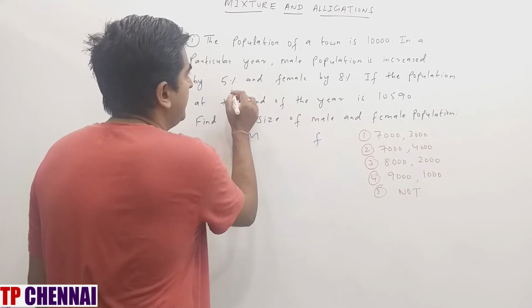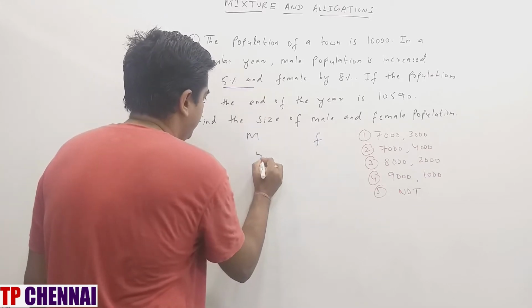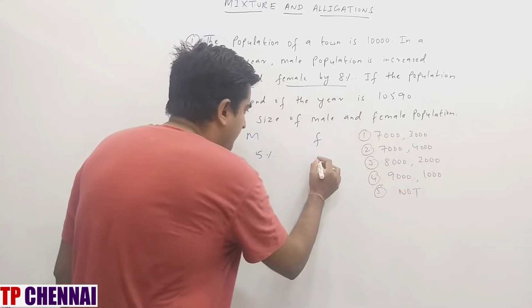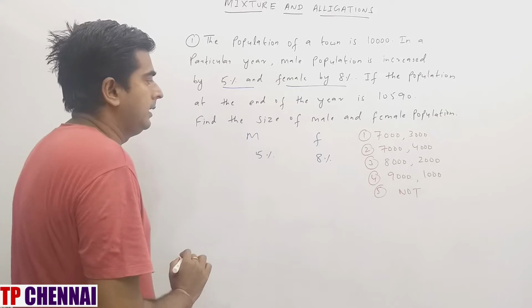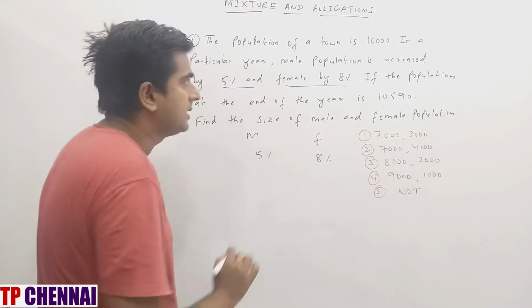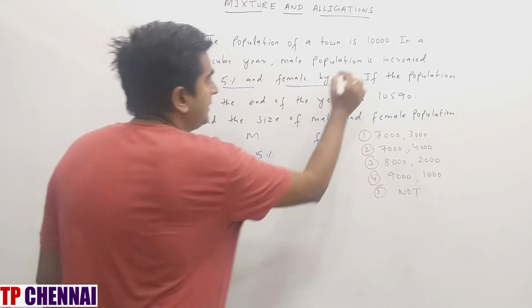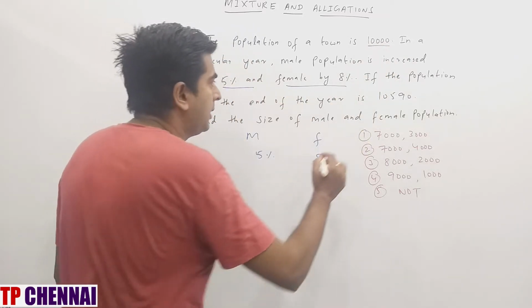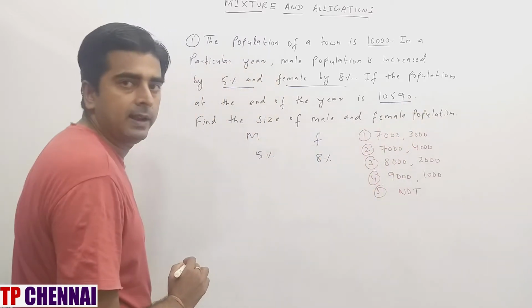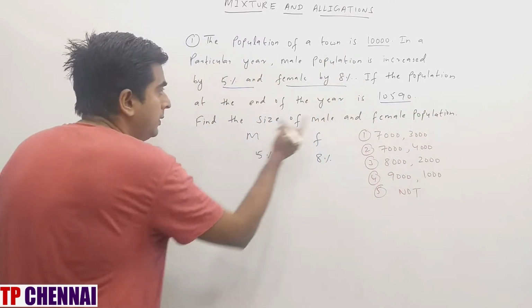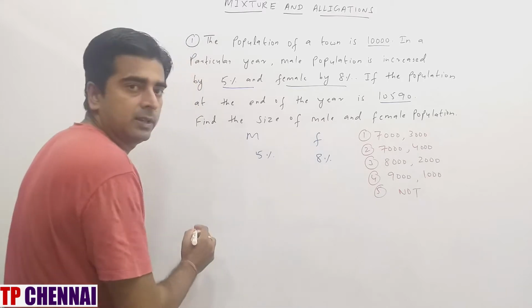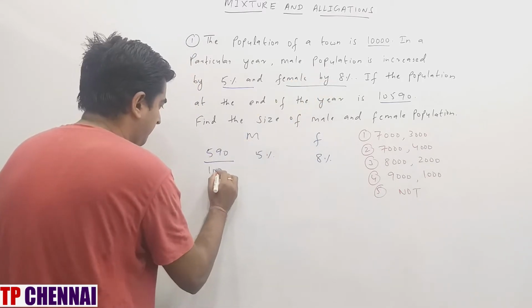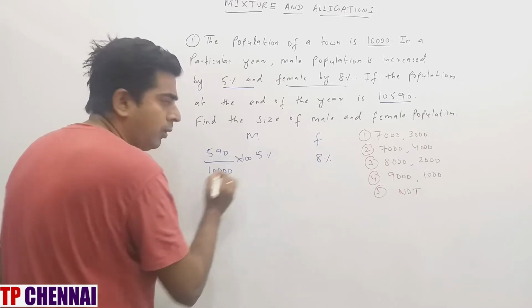Male population is increased by how much? 5%. Female population is increased by how much? 8%. Right? What about overall change in the population? For that, initial population is nothing but how much? 10,000. Because of this increment in male and female, how much population has become now? 10,590. How much has it increased? You will say 10,590 minus 10,000, which is 590, out of 10,000, into 100. This is the overall change in the population.